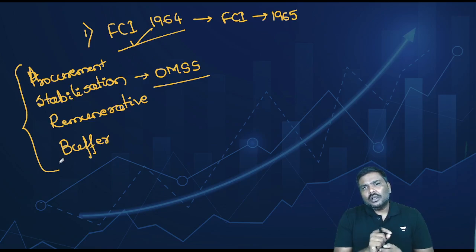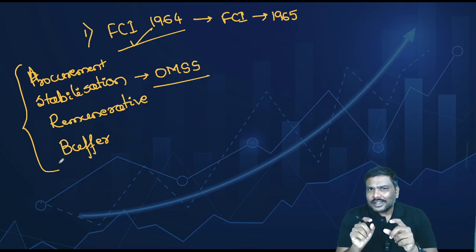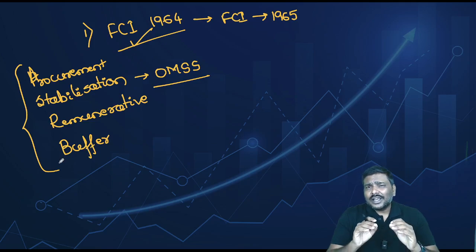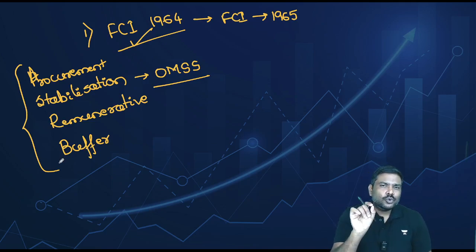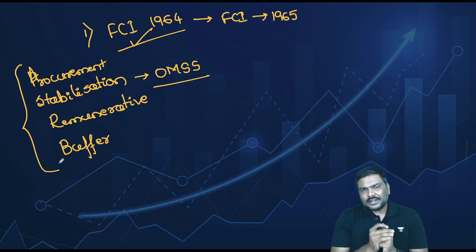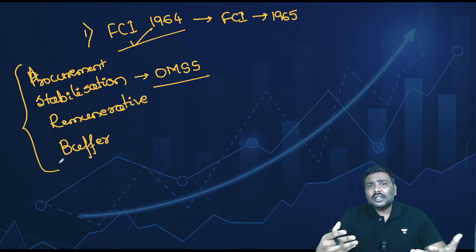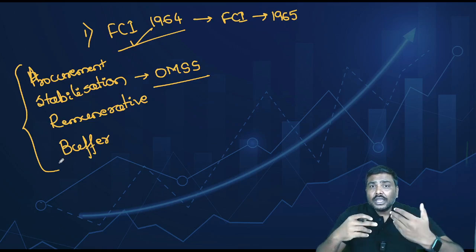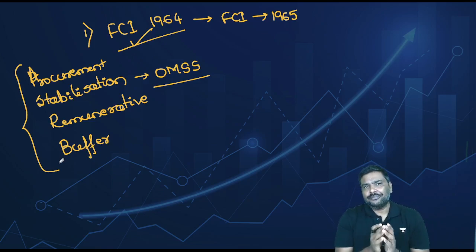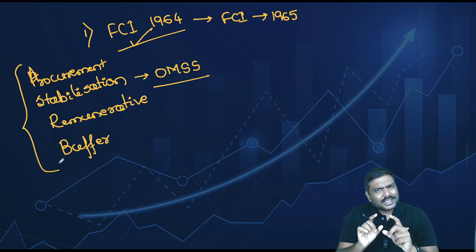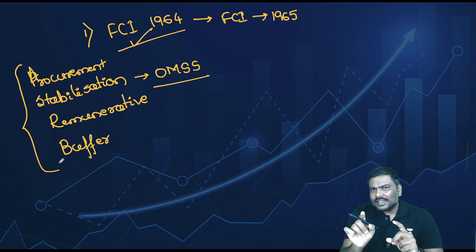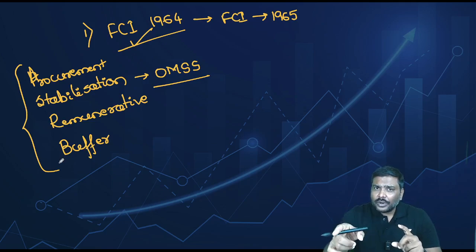Next very important point. What is this idea of an authorized capital? What do you understand by the term authorized capital? Because government now says the authorized capital of FCI will be more than doubled from 10,000 crore rupees to 21,000 crore rupees. Please understand this. Authorized capital simply means the maximum amount of capital a company can raise by issuing shares, by issuing equity in the market.